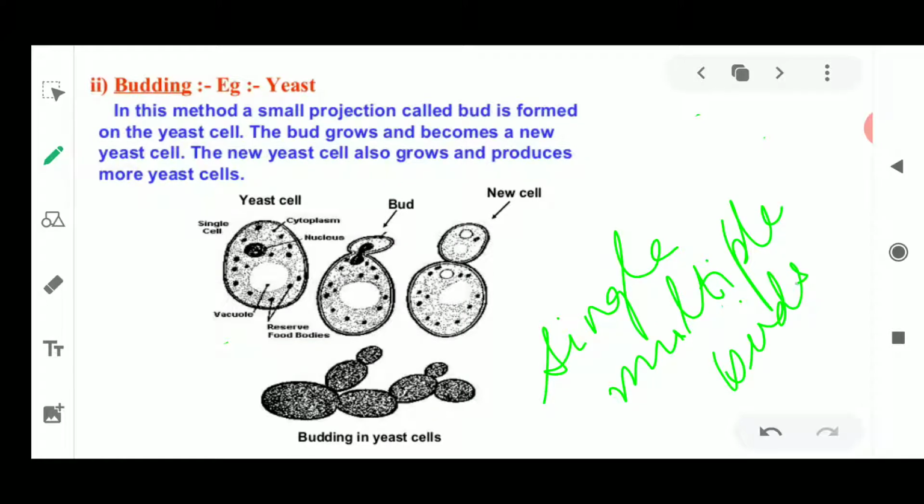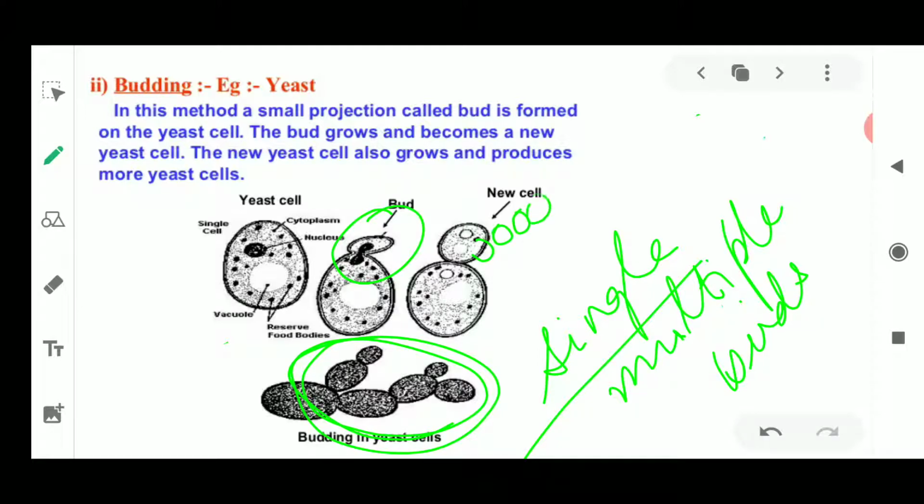Now what is the meaning of single and multiple? Single bud means only one bud is coming out at a time, and multiple bud means it is going to give rise to many buds at the same time. A chain of buds are going to arise from the yeast cell. It is happening because one bud is not going to be detached from the parent plant, and then again a new bud is going to generate just above the previous one.